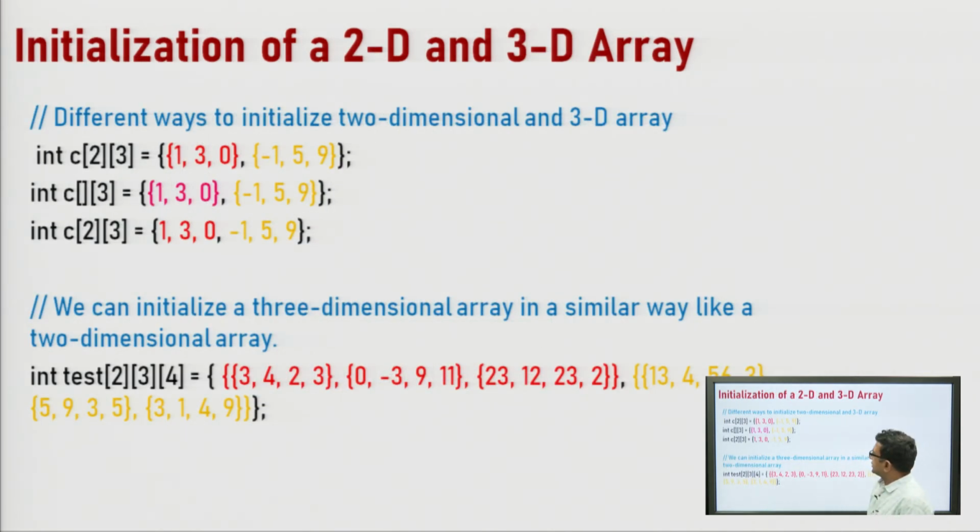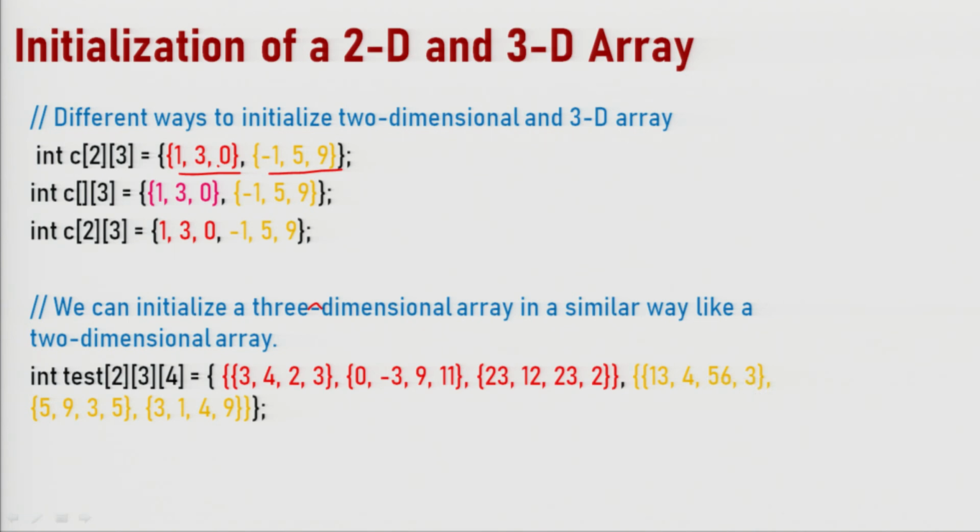Now, how can we initialize a 2D array? Just see here, number of rows is 2 and number of columns is 3. So, it will have 2 rows. The outer curly bracket has 2 subsets and each subset represents a row. The first subset represents the first row, the second subset represents the second row, and each subset has 3 elements, because there are 3 columns. So, the first row will have 1 3 0 and the second row will have -1 5 9. This is how we can initialize a 2 dimensional matrix.